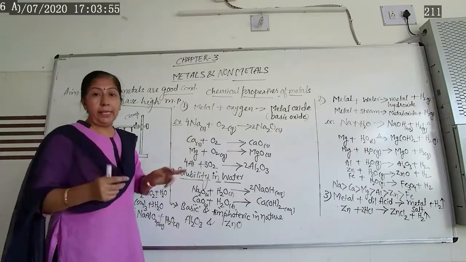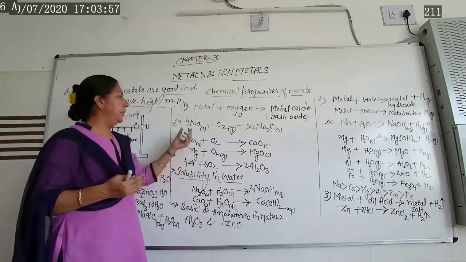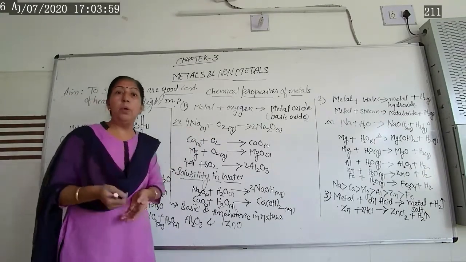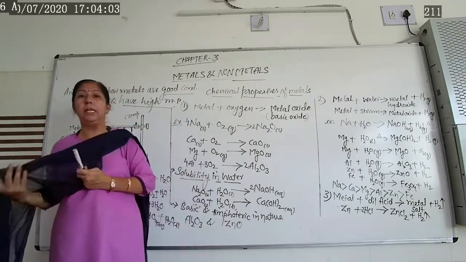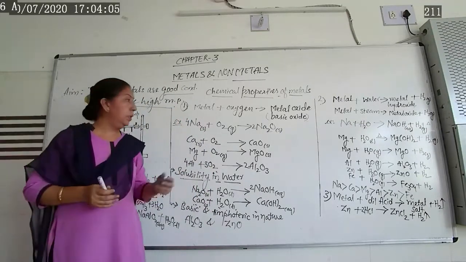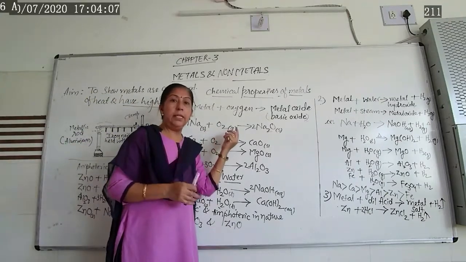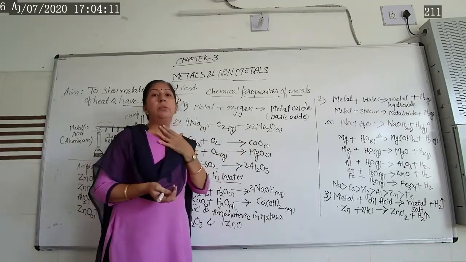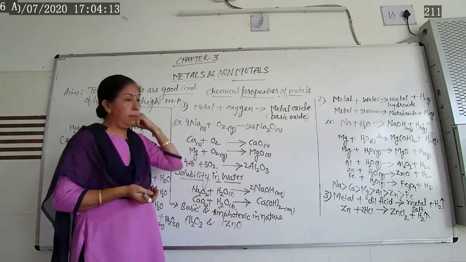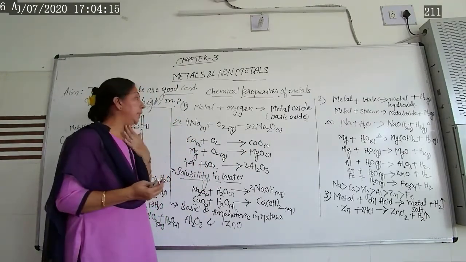Now, let us give that example. There are so many examples. Generally sodium, we are saying more reactive metal. Sodium, potassium, they are highly reactive metals. When they come in contact with oxygen present in air, they immediately catch fire and give you metal oxide. A large amount of heat also gets generated.